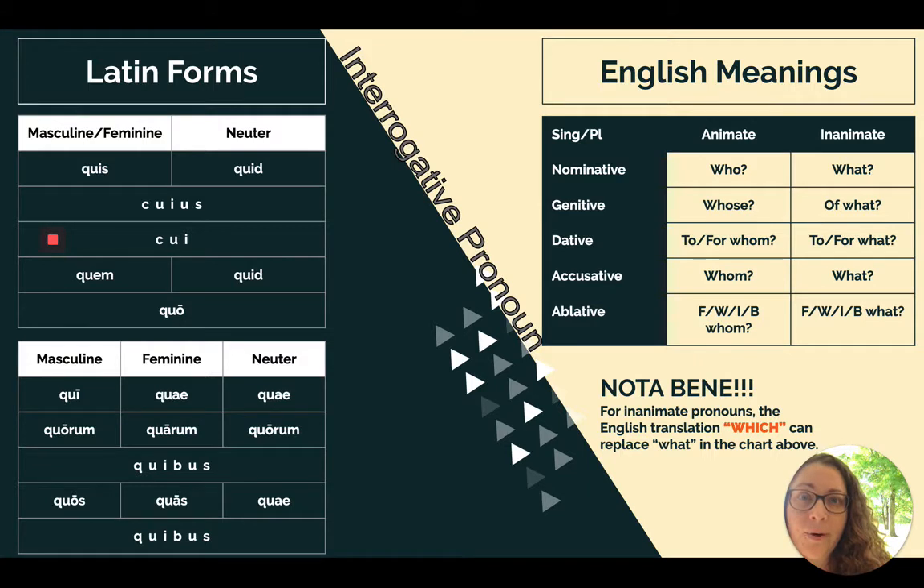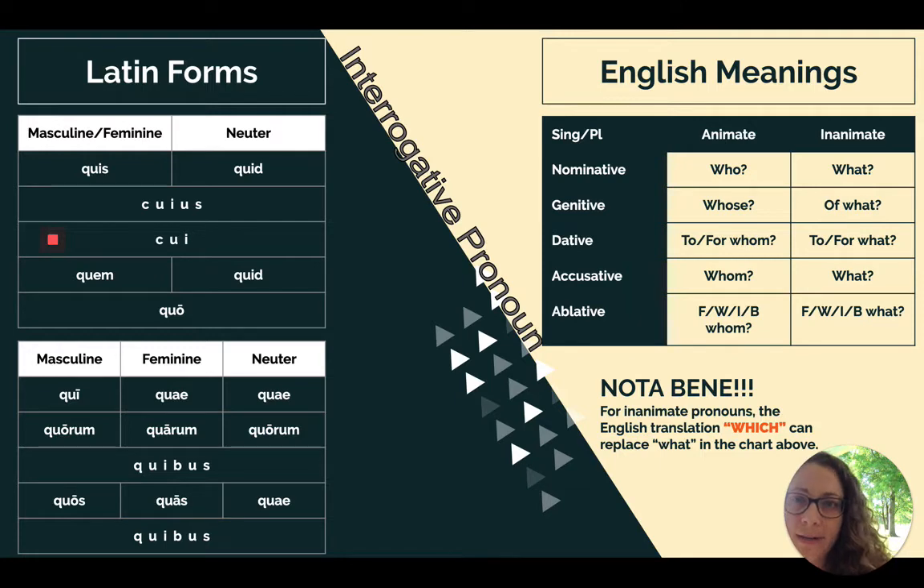Cuius is the genitive form. When you're talking about an animate person, your translation would be whose. For something inanimate, you would say of what or of which. Cui is dative, for whom or to whom, for something animate. For inanimate, you would say to or for what, or to or for which. Quem, the accusative form, means whom. Quid, the neuter form of the accusative, means what or which. And quo means from, with, in, or by whom when speaking about something animate. When it's inanimate, we say from, with, in, or by what or which.